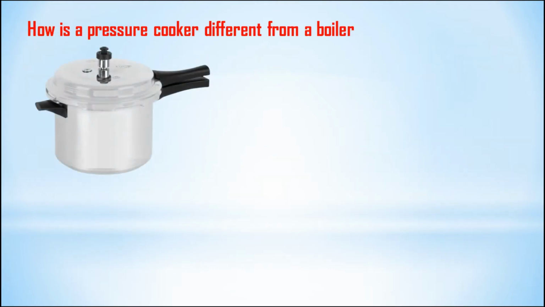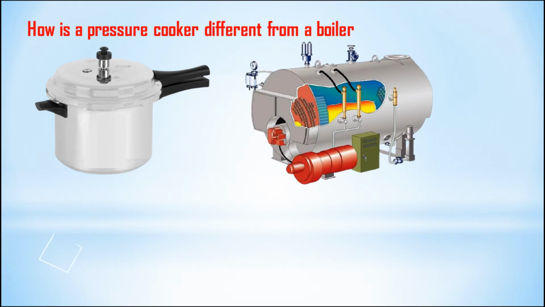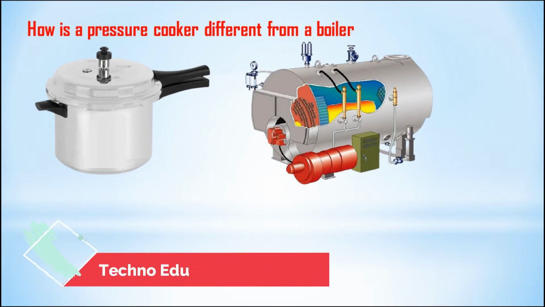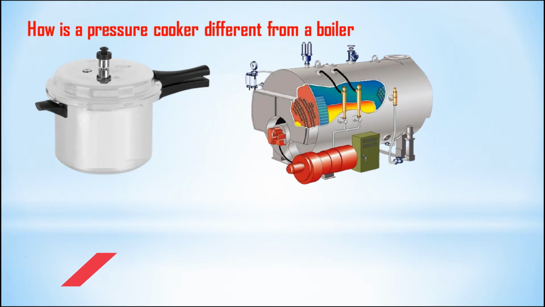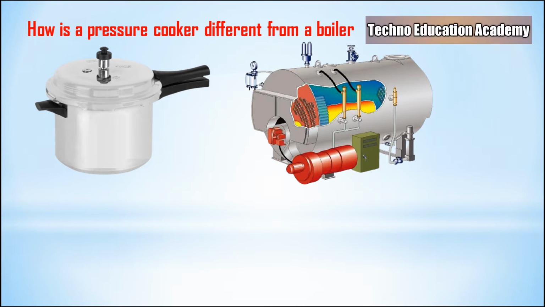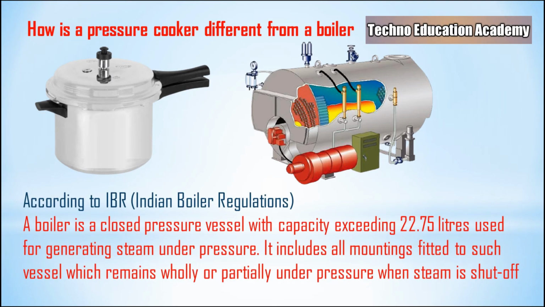Then how is a pressure cooker different from a boiler? We know that the function of the pressure cooker is to produce steam, and this steam is utilized for cooking purposes. It is not utilized for electricity generation. While in the case of a boiler, the steam is utilized in process industry, in some chemical plants, as well as to produce electricity.